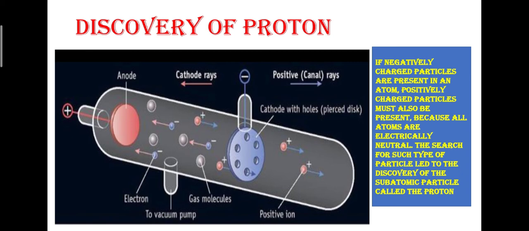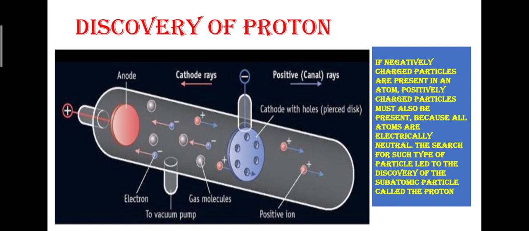Now next, if negative charges are there, positive charges will also be there. With the discovery that atoms consist of negatively charged particles called electrons, scientists were of the opinion that the atom must also contain some positively charged particles to neutralize this negative charge of electrons, as we know that all atoms are electrically neutral in nature. So in 1886, the German scientist Eugen Goldstein discovered positively charged particles known as protons.